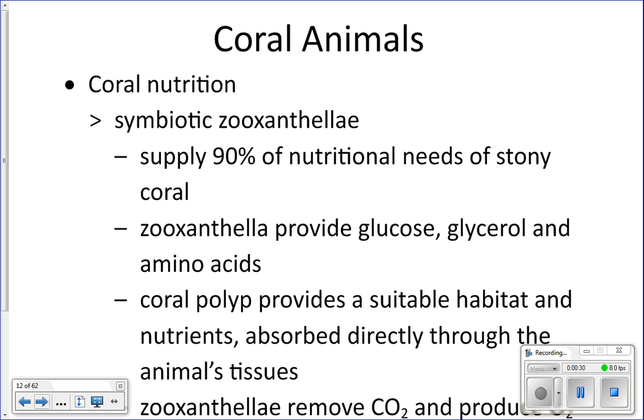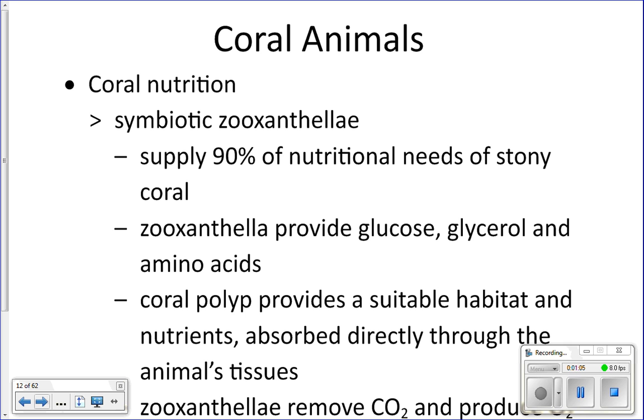So coral get their nutrition from algae that live inside of their bodies. Okay, so remember we talked about how corals need to be in nutrient-poor water, and it kind of doesn't make sense, right? Because you're like, hey, these animals, they need nutrients, they need to grow. Why do they need to be in nutrient-poor water? Well, they need to be in nutrient-poor water because of the zooxanthellae, which is the algae that lives inside of them.